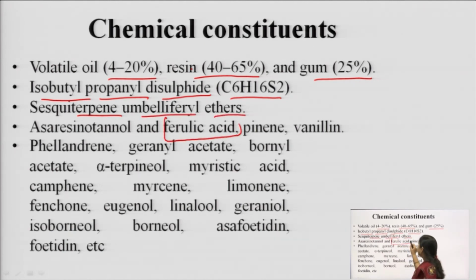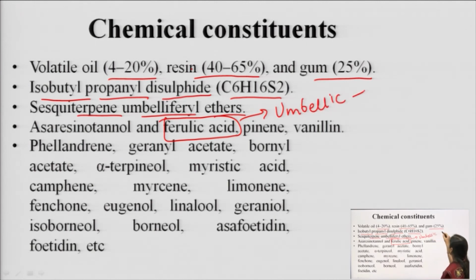The main, effective chemical constituent is ferulic acid, and this ferulic acid is not very stable in nature, so it gets converted to umbellic acid, and umbellic acid further gets converted to umbelliferone on storage. So this is how the conversion takes place.